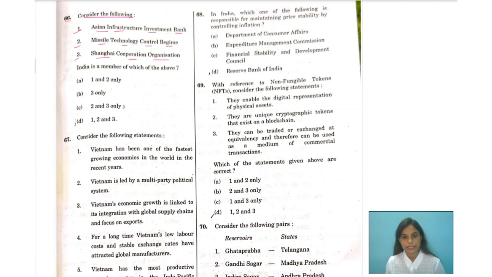Now the question is, India is a member of which of the above? So they are asking you which of the above has India as one of its members. Let me tell you, India forms a part of all these 3 organizations.